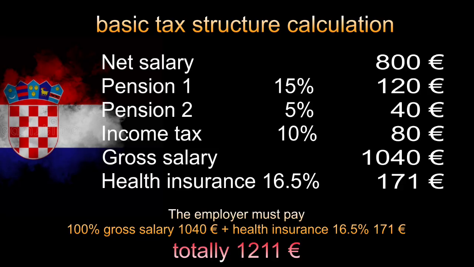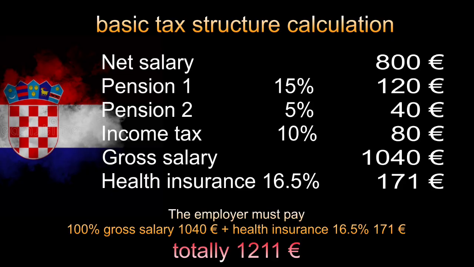If a person gets a net salary of 800 euros, he needs to pay pension 15%, which directly contributes to the state, and pension 5%, which is saved in your pension account, and income tax 10%.